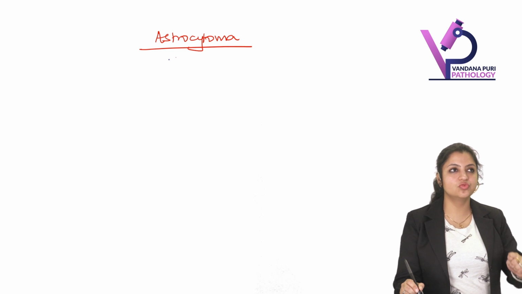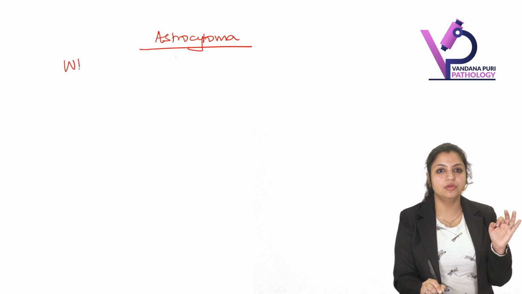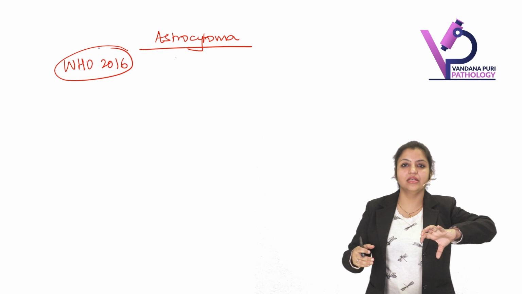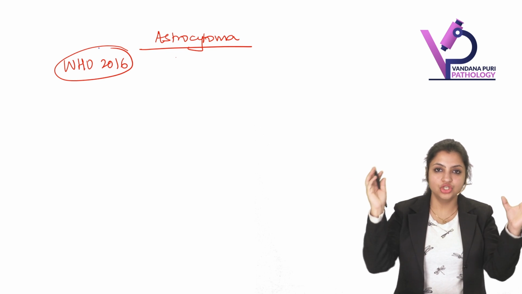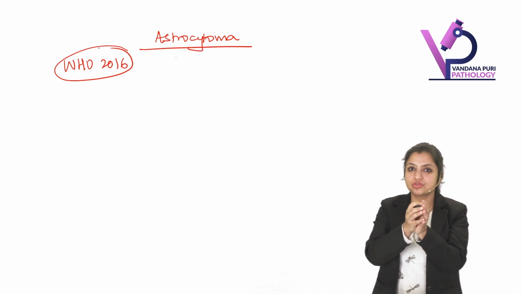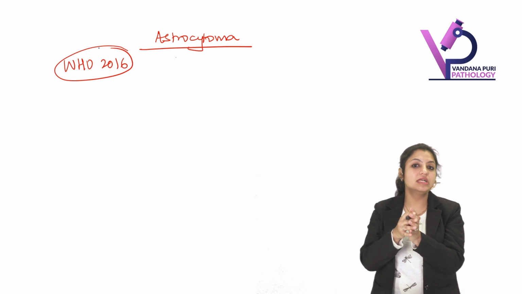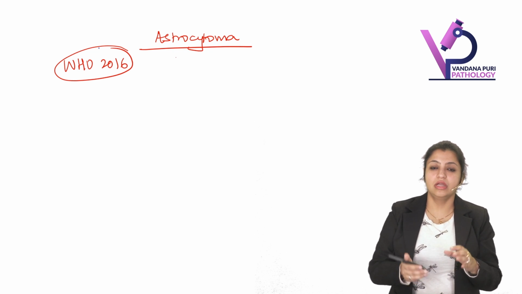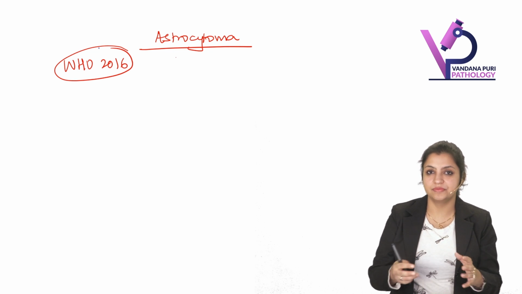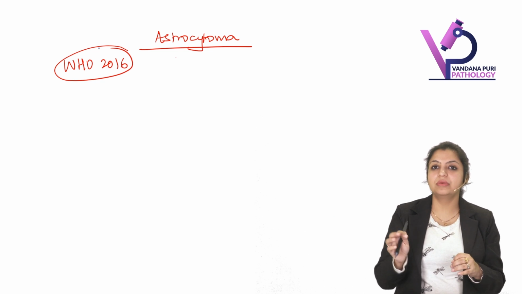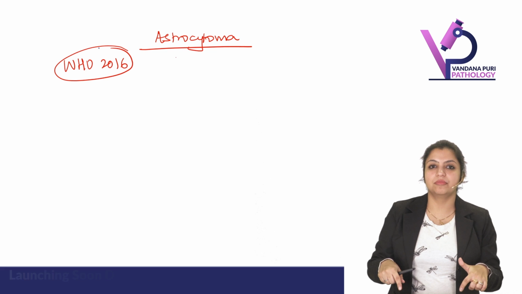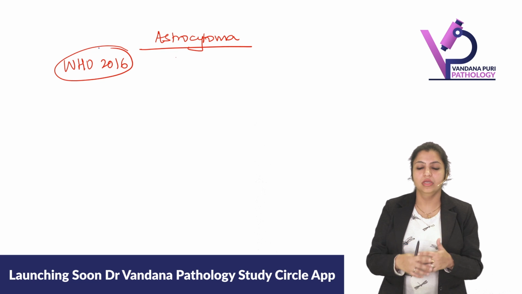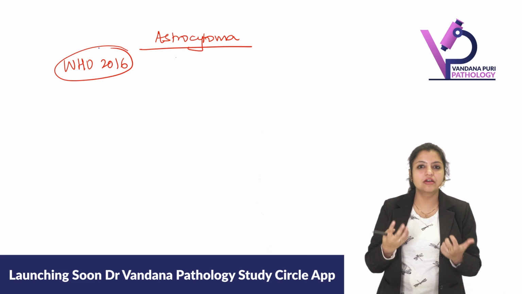Now there is one change that came up in WHO 2016. WHO 2016 said that all the astrocytomas and oligodendrogliomas should be considered together because they have a common mutation, and on that common mutation we should be able to classify them together. That was the update that came up. We will apply that update, but after explaining the astrocytoma and oligodendroglioma, I will tell you how to merge them.